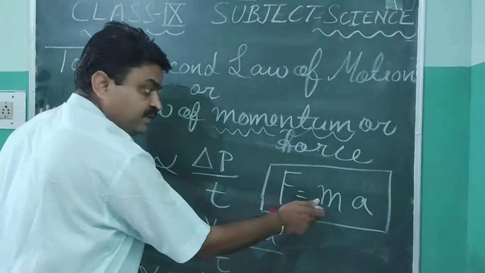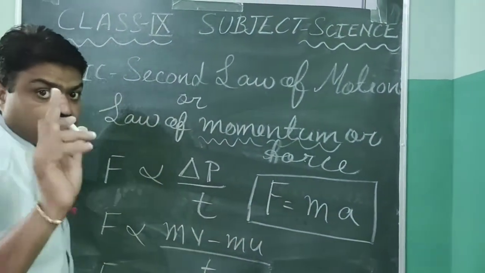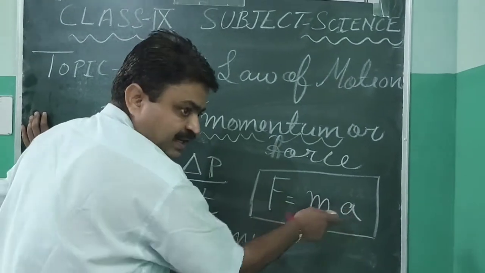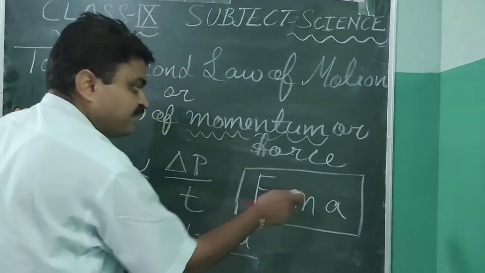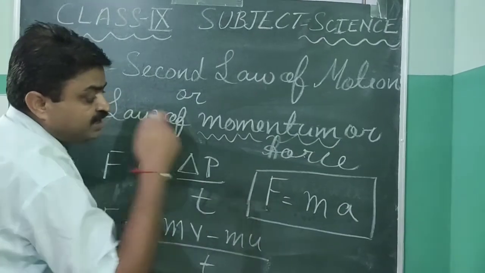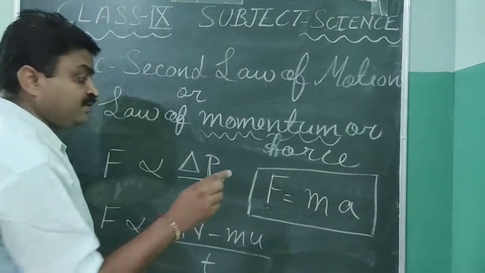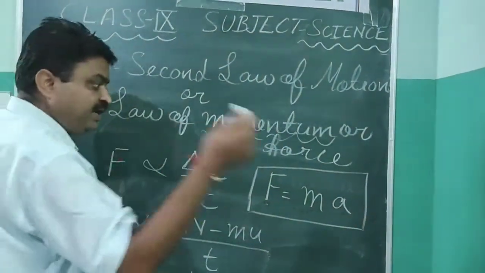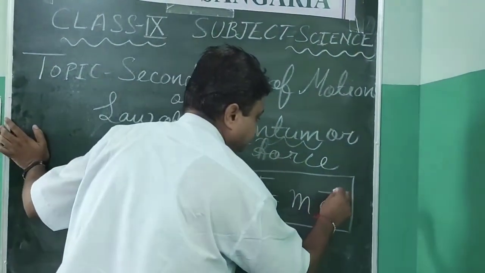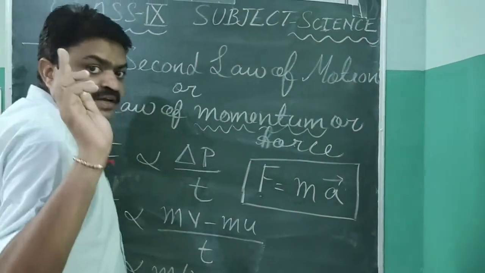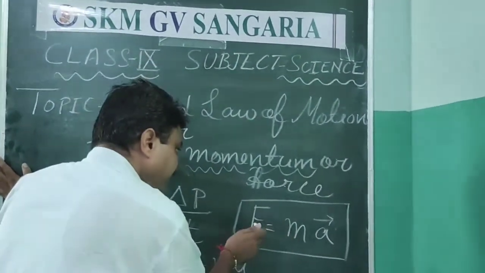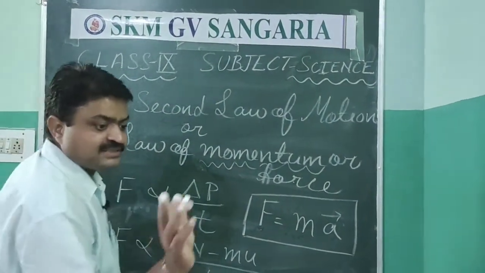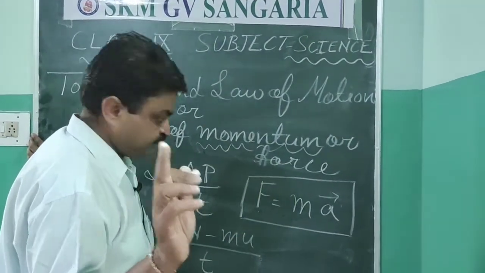So it is the formula of force, student. Means the force is the product of mass and acceleration. With the help of this formula you can easily understand that the force is a vector quantity. Why is it a vector? Because the acceleration has the sense of direction. That's why the force is also a vector quantity, because it has the sense of direction.